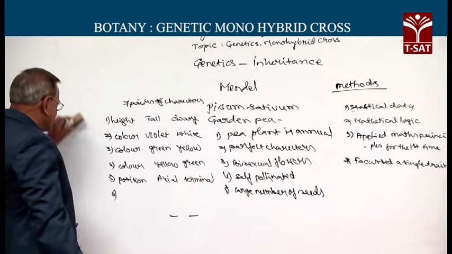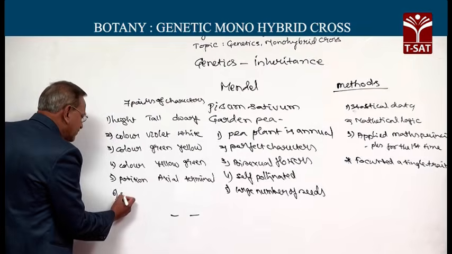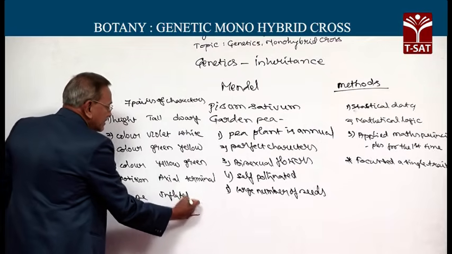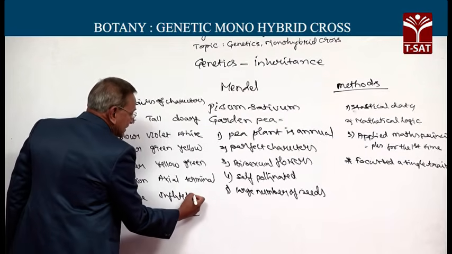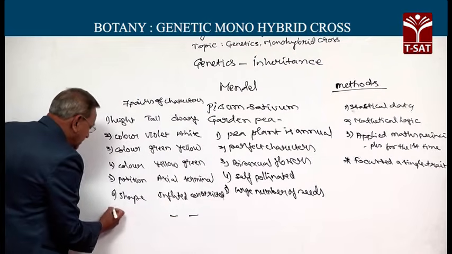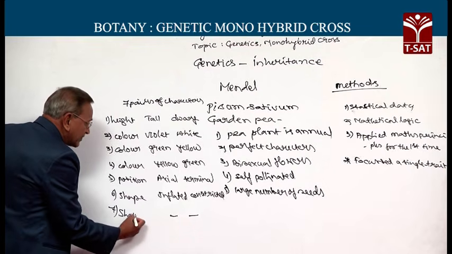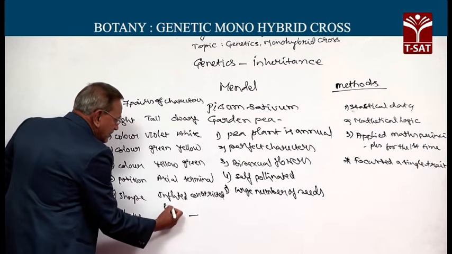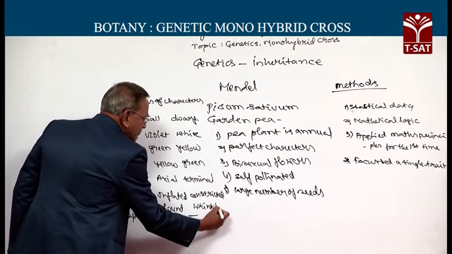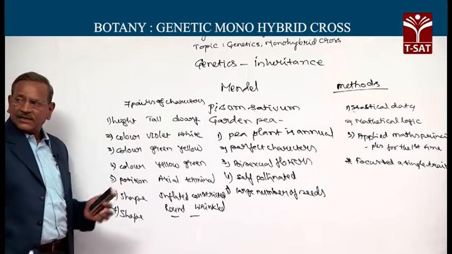With regard to shape of the fruit, inflated, the other contrasting character is constricted. With regard to shape of the seed, some seeds are round, whereas other seeds are wrinkled. He chose 7 pairs of contrasting characters.